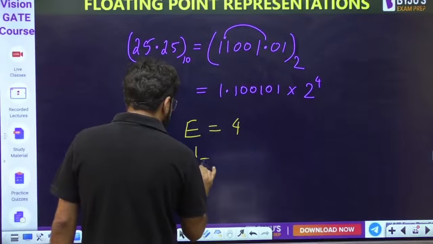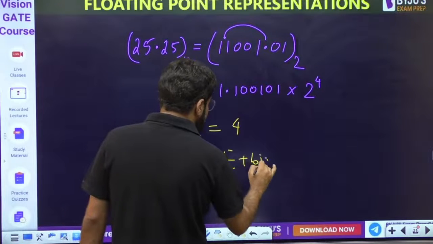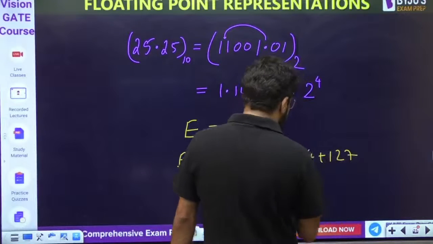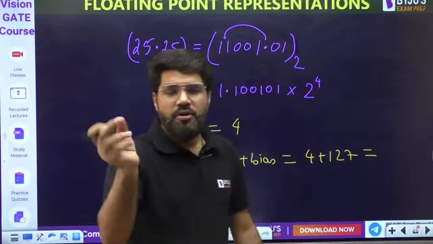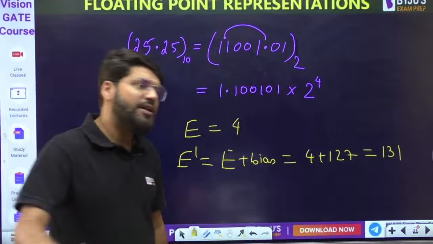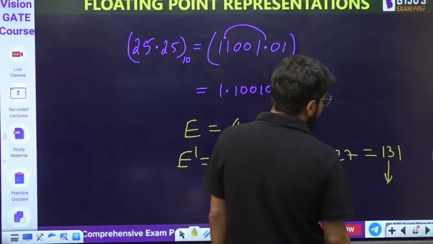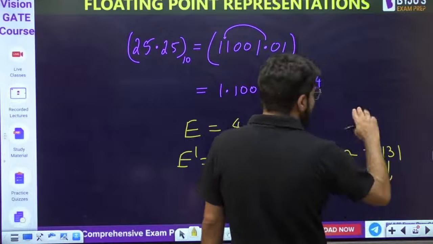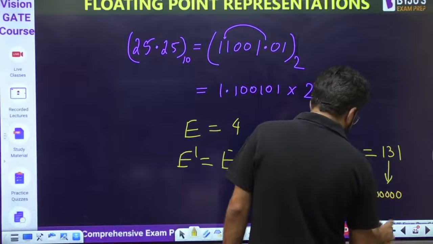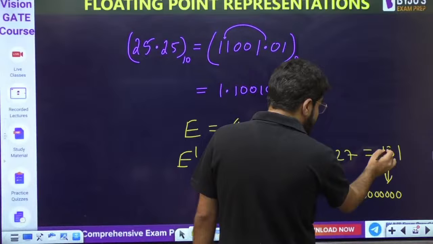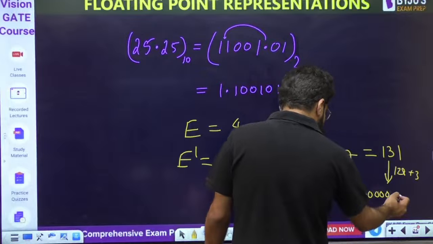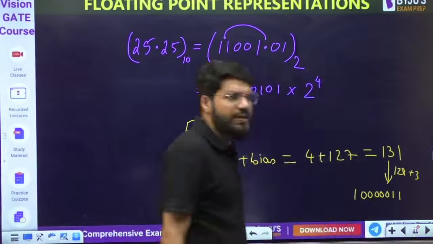So dear, what is the biased exponent? The biased exponent is E plus bias. So that is going to be 4 plus the bias. In 8-bit format the bias is 127, for the 32-bit format, where the exponent is 8 bits. So it is 127 plus 4, which is 131. 131 in binary: 128 plus 3, so 128 is 1 and then zeros, and 3 means 11 at the end. So this is the E dash value.